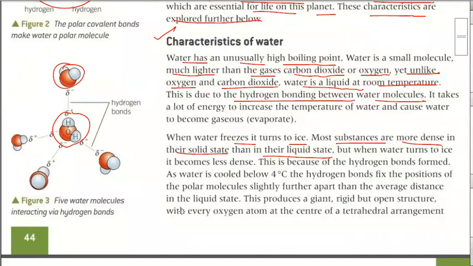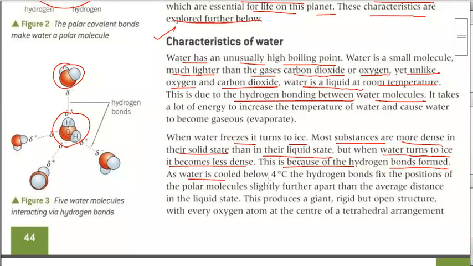So what happens when water freezes? It turns into ice, and most substances are denser in their solid state than in their liquid state. But when water turns into ice, it becomes less dense. This is also because of the hydrogen bonding.